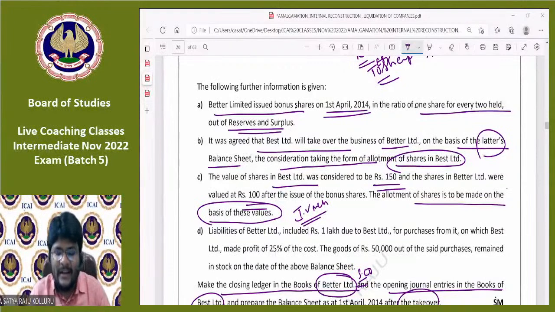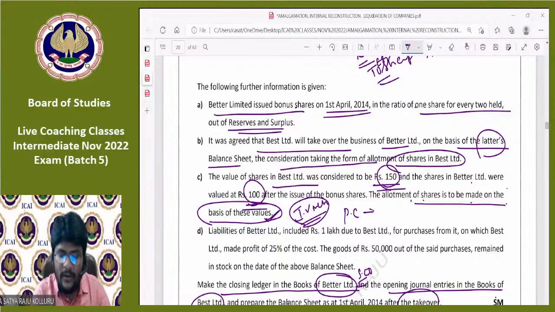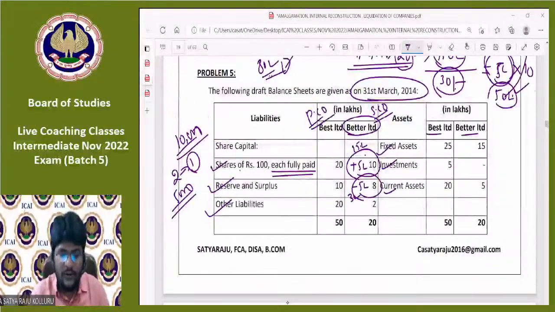Because they are clearly intimating you that in the books of the purchasing company, each and every equity share value is 150. In the books of the selling company, each and every equity share value is 100. And they also mentioned that the allotment of shares, that is PC, is to be made on the basis of these values only. The PC is going to be distributed on the basis of intrinsic value method only. Now, can you please tell me PC under intrinsic value method, how much? Number of equity shares in Better Limited, how much? After issue of bonus shares.